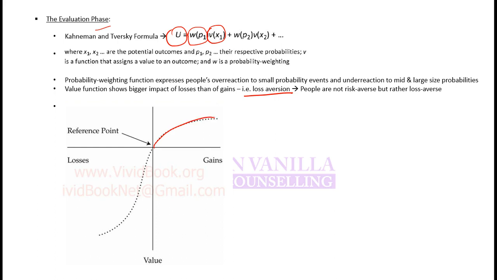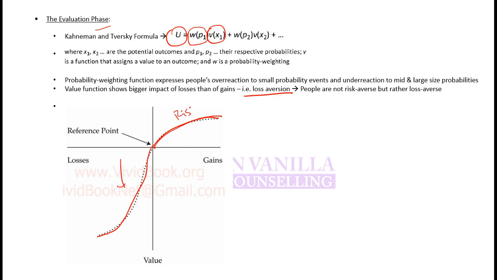That they will be risk averse towards gains, but they will be kind of risk seeking towards losses. So when they are making losses, they wouldn't want to sell their investment. They would hold on to investments thinking that in future they may rebound. They wouldn't want to realize the losses, and due to that they may take excessive risk. So it is kind of risk loving or risk seeking. And when they make gains, they would want to immediately sell off the assets. Why? Because they would fear a fall again.